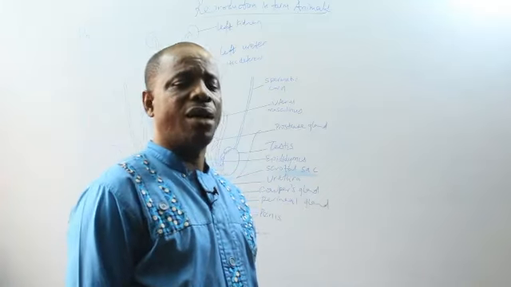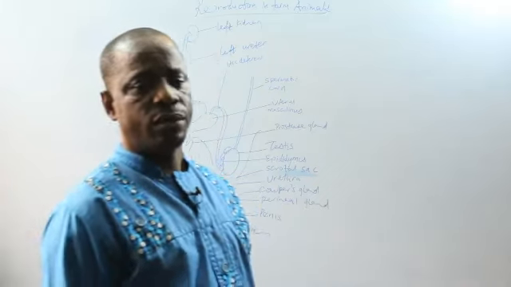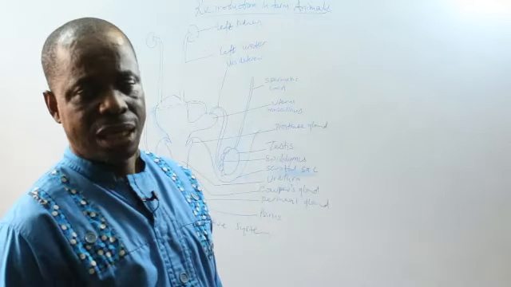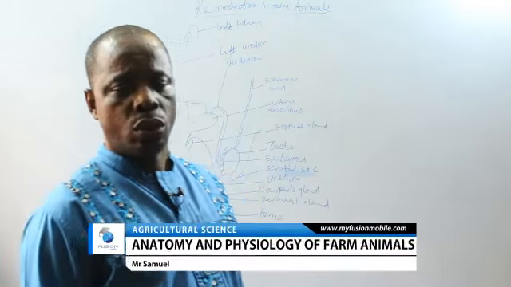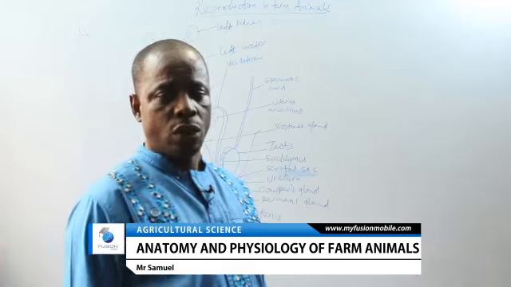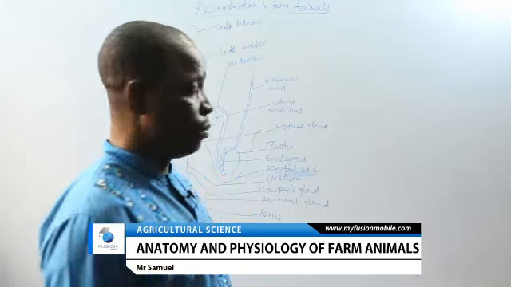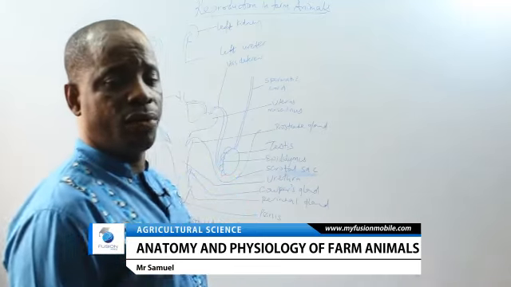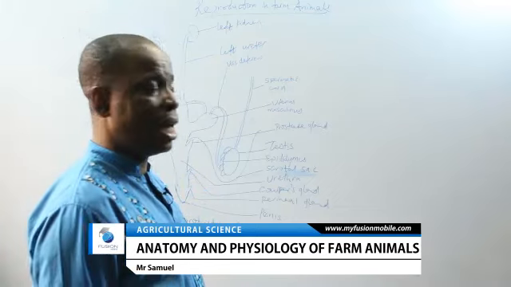In female, we have organs like the ovary, we have organs like the womb or uterus, and we have some other hormones and the glands in the body that all play together for reproduction in female animals.